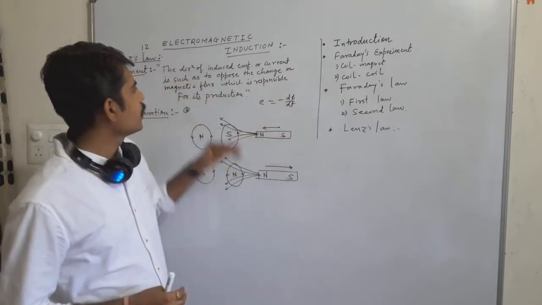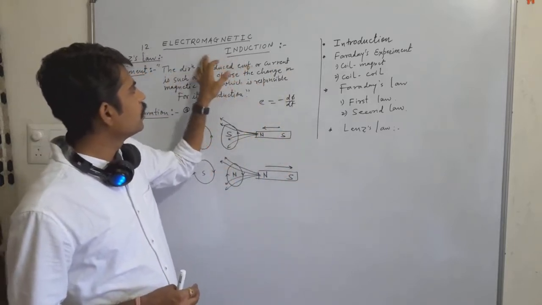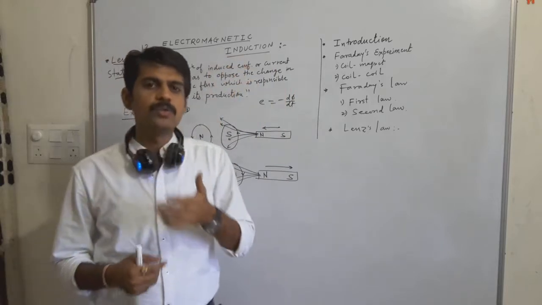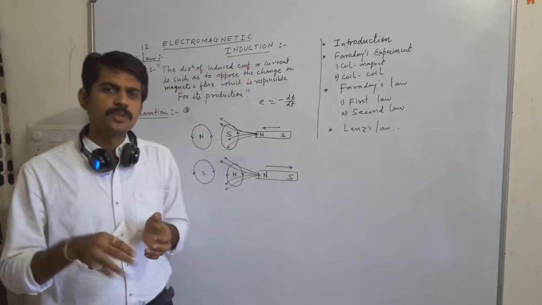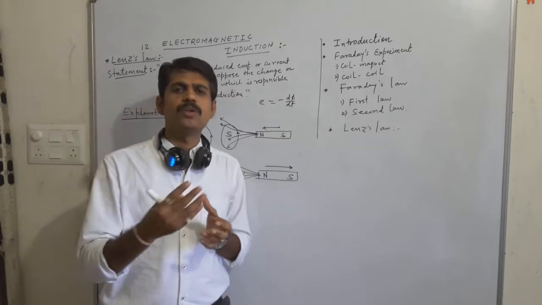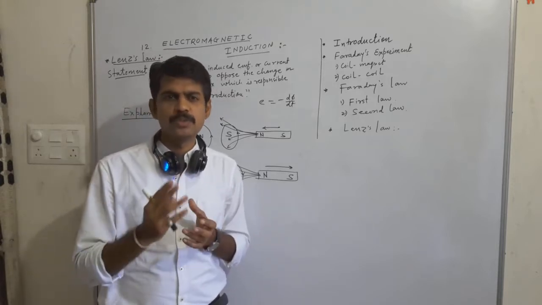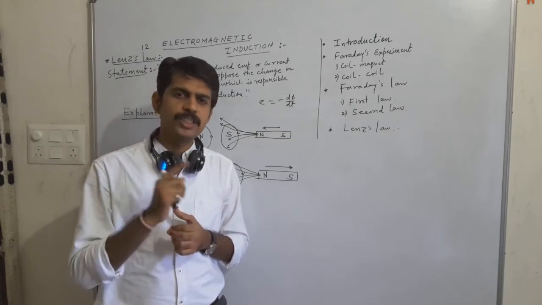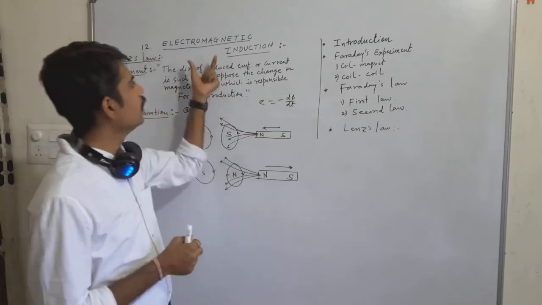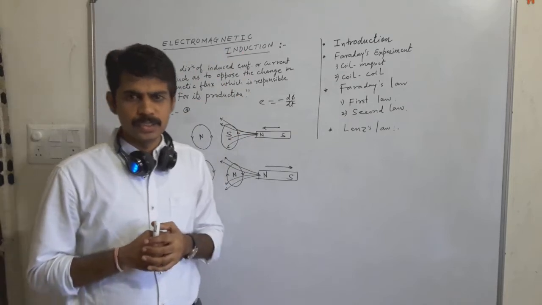In the introduction we have already learned about electromagnetic induction. So what is electromagnetic induction? The phenomenon in which there is production of induced current or induced EMF due to the change in the magnetic flux associated with the coil or circuit, that phenomenon we basically call electromagnetic induction.